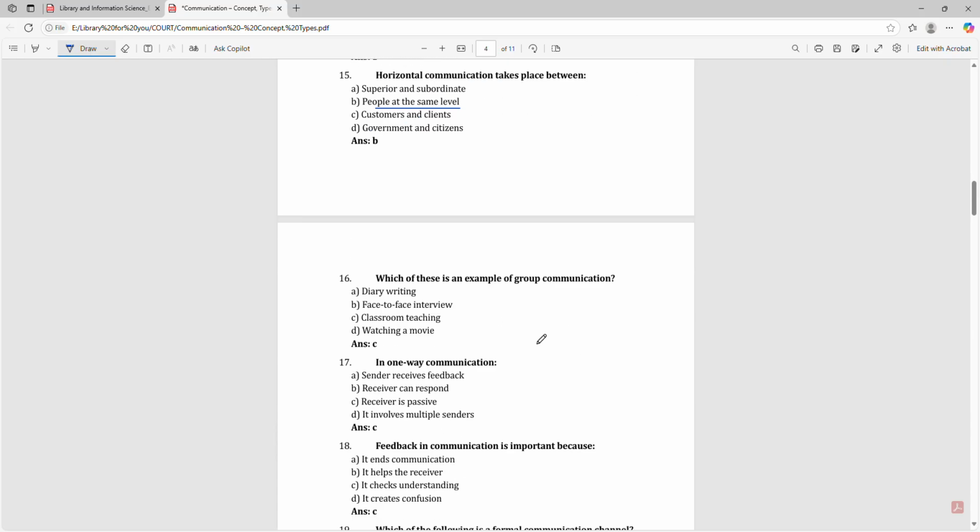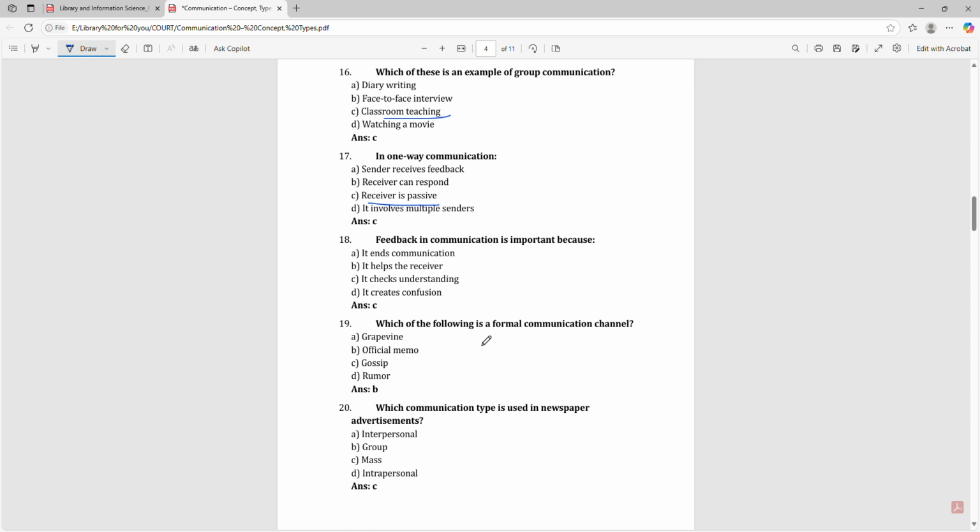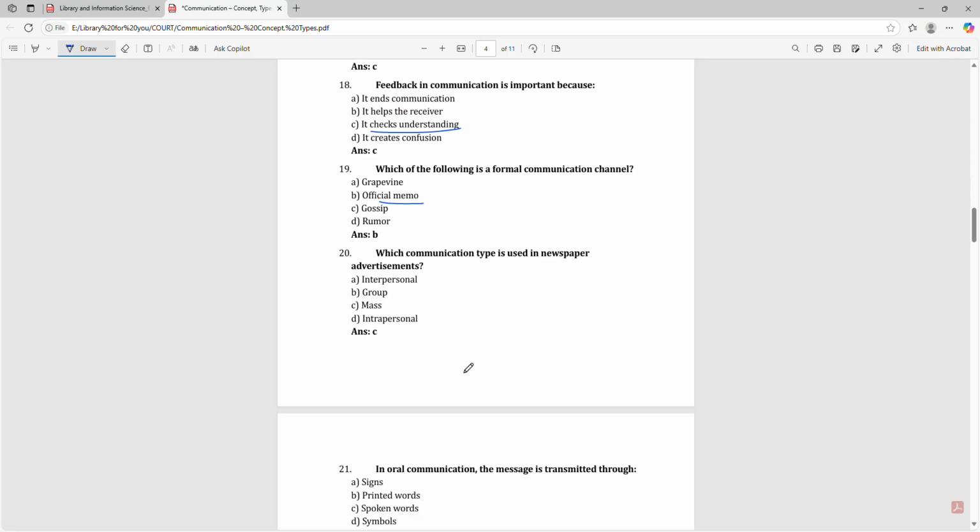Which of these is an example of group communication? That is classroom teaching. In one-way communication, the receiver is passive. Feedback in communication is important because it checks understanding. Which of the following is a formal communication channel? That is official memo. Which communication type is used in newspaper?